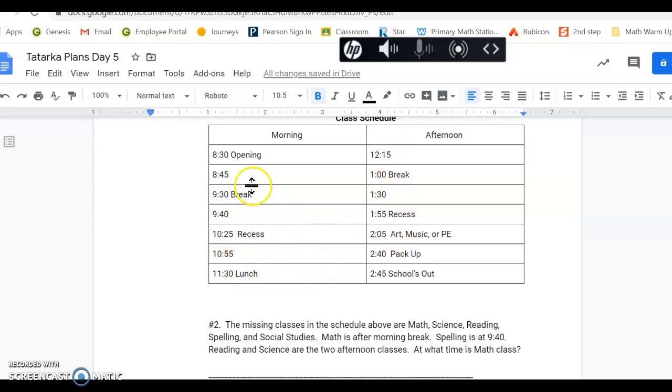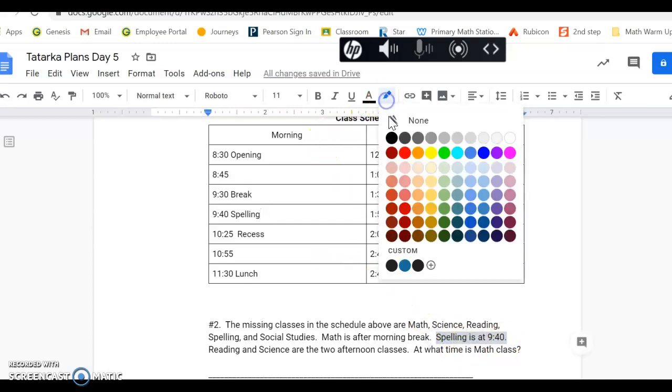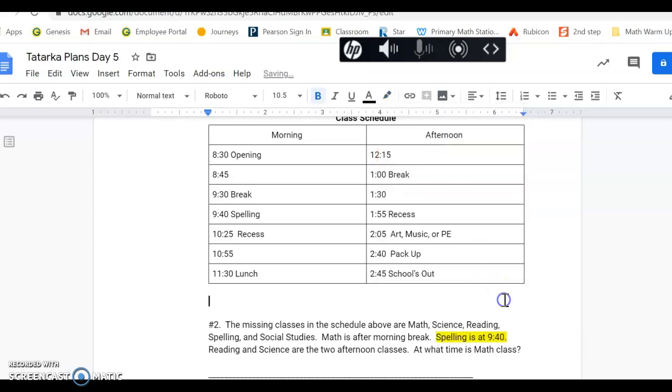So I know math can't be at 8:45 because that's before morning break. My next clue says spelling is at 9:40. This one I can just fill right in. So I would come up to the top and type in spelling. Then I'd maybe even want to highlight spelling so I know I already filled it in. It can't go anywhere else. I'm going to undo both of those things because this is something you'll have to do on your own document.